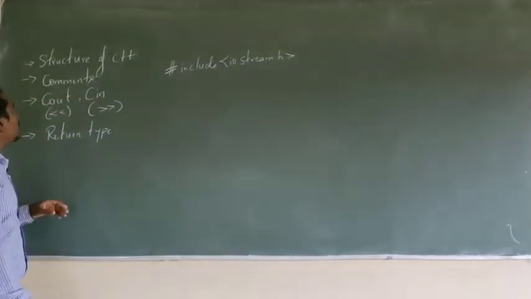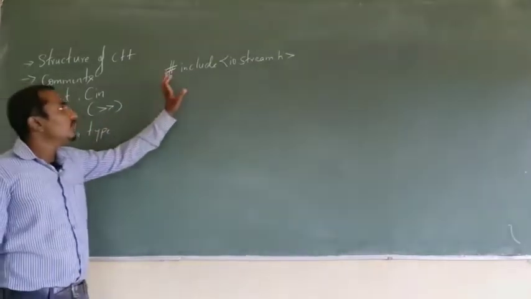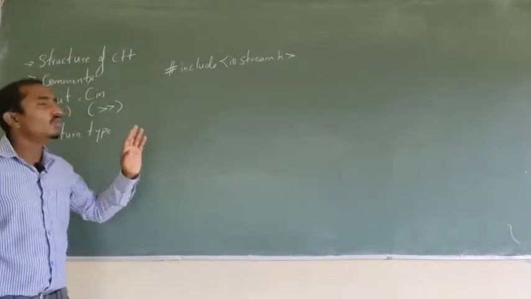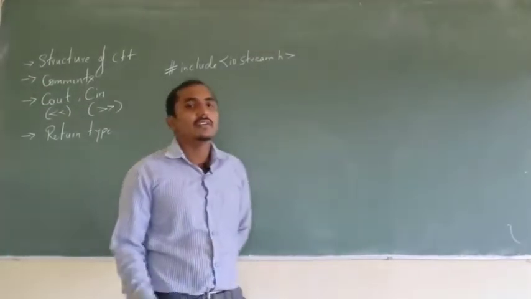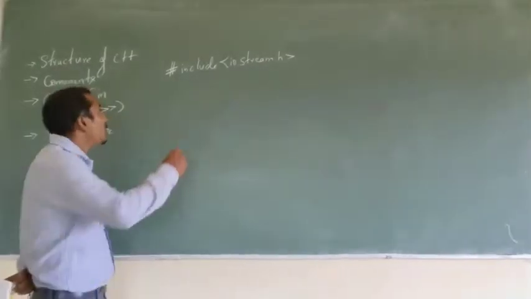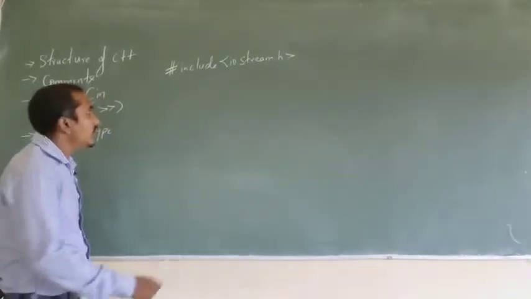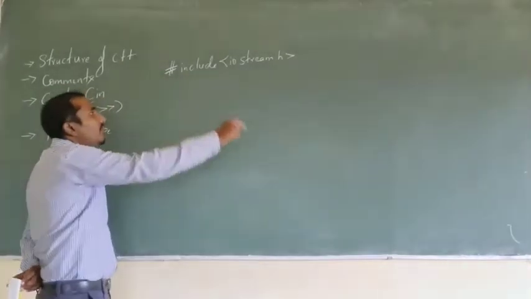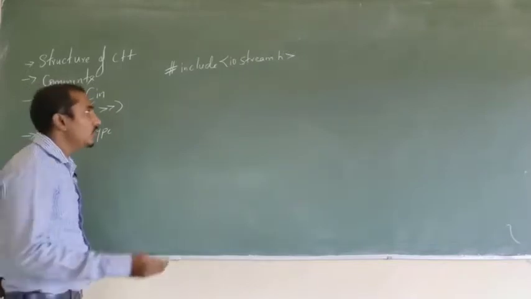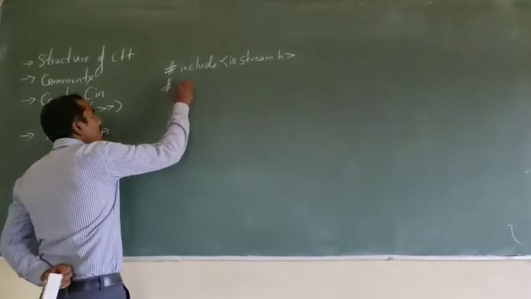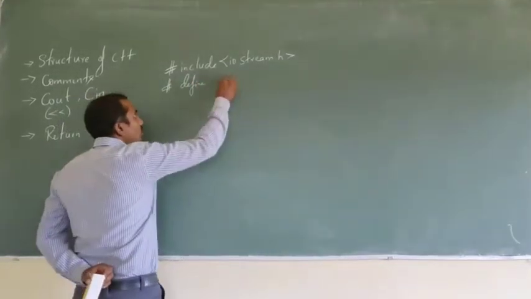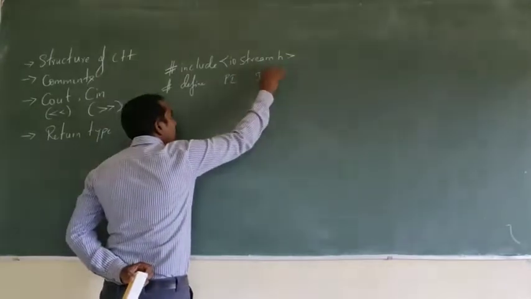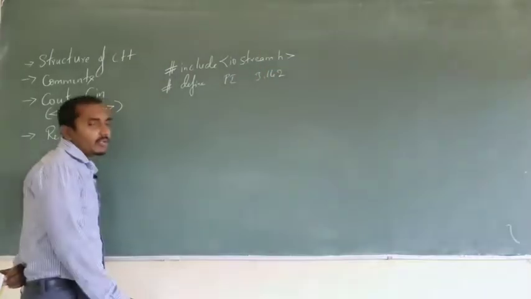Now coming back to the structure, I told you we will have the header file like this, hash include iostream.h. After that, in a C program we used to have a definition section where you write hash define. The same thing you can use in C++ also. You can write a definition section where you will write hash define pi equal to 3.14, that is, some variable and some constant value for that particular variable.